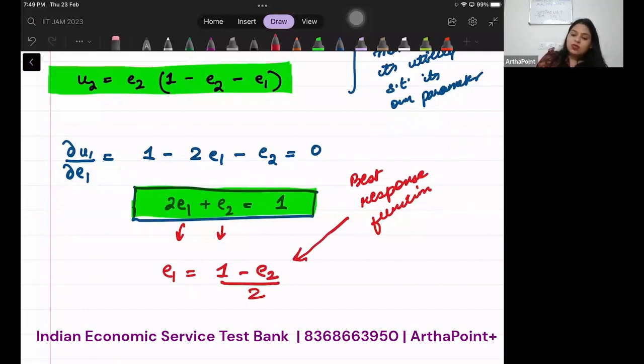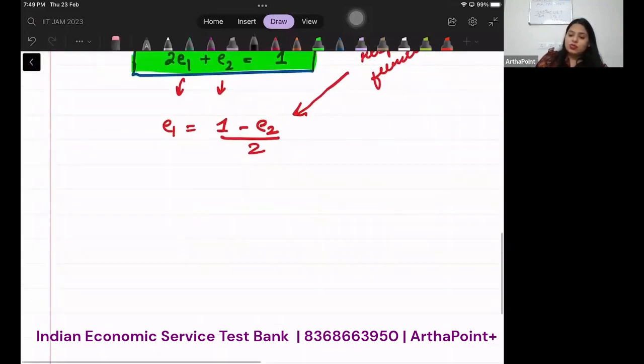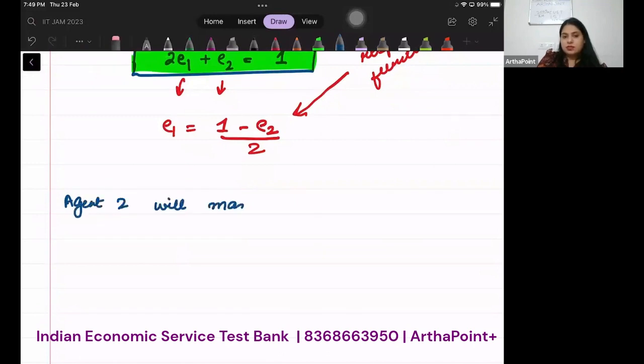Now just think about U2. U2 becomes E2 minus E2 square minus E1 E2. What will agent 2 do? Agent 2 will maximize its utility subject to its parameters.